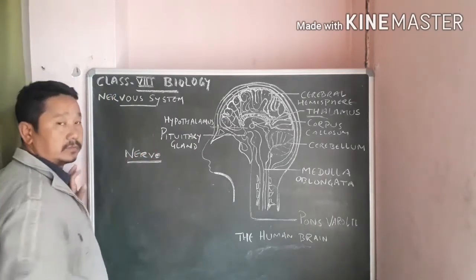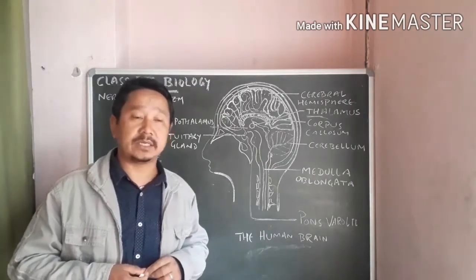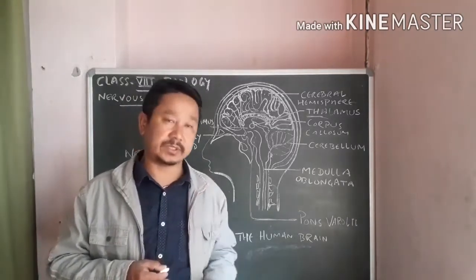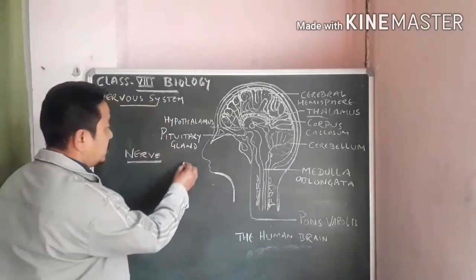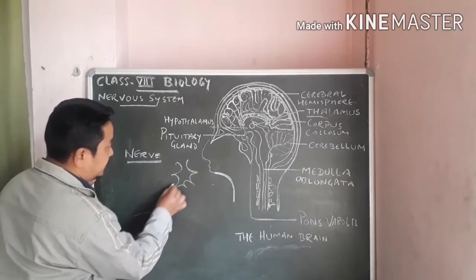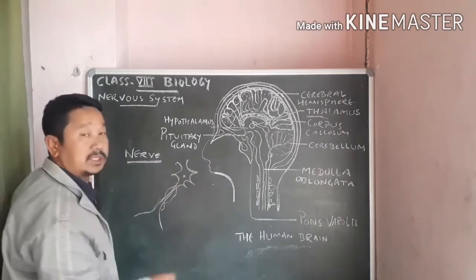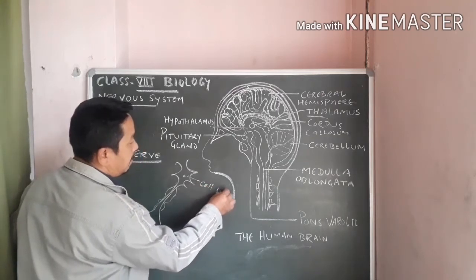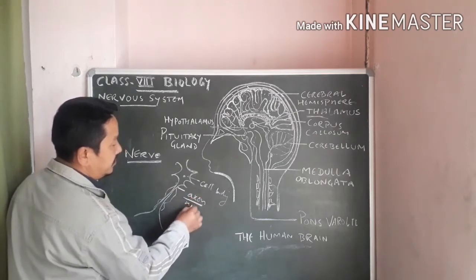Nerve. In Nepali it is called naso or nasa, and it is a collection of the axons or nerve fibers enclosed in a medullary sheath. What is an axon? Let me tell you. See, this is the nerve cell which was discussed in the last session. This region is called the cell body, and this region is called the axon, which is also called the nerve fiber.